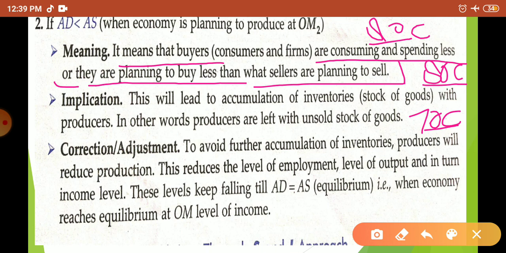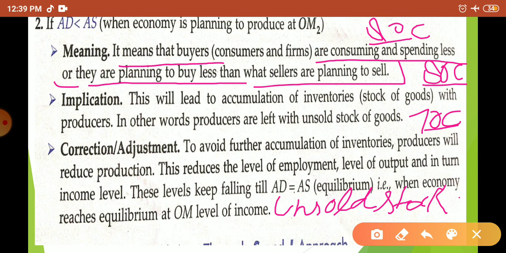So in this condition, what do we find? We find unwanted stock. We find unsold stock. When there is the condition of unsold stock, this is not good for the producer. So in the next phase, in the next term, they will cut the production, and this decrease in the production will continue till AD becomes equal to AS.